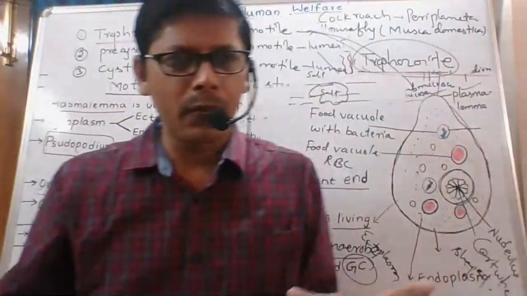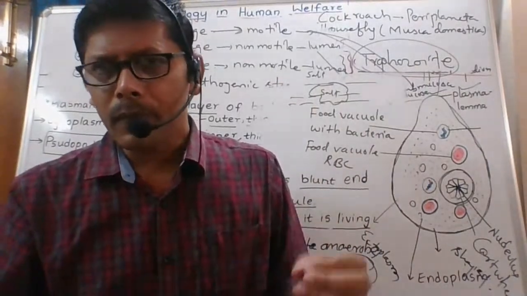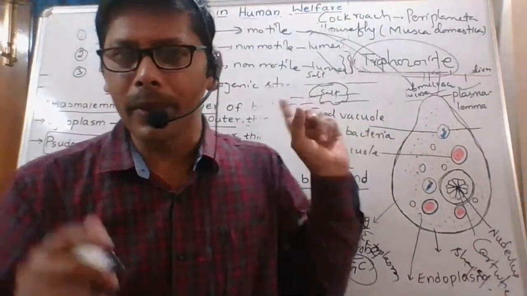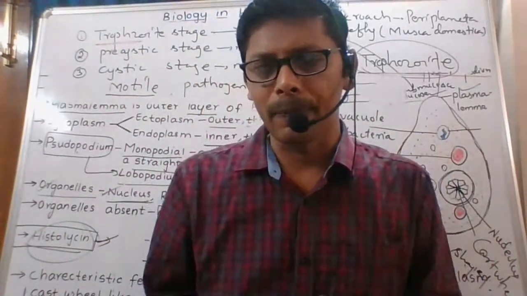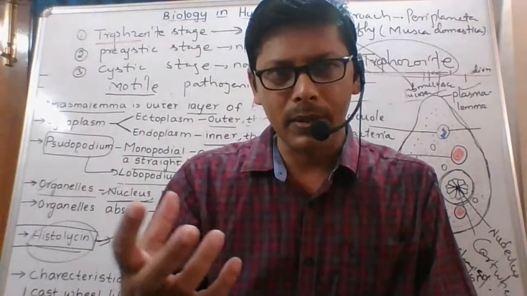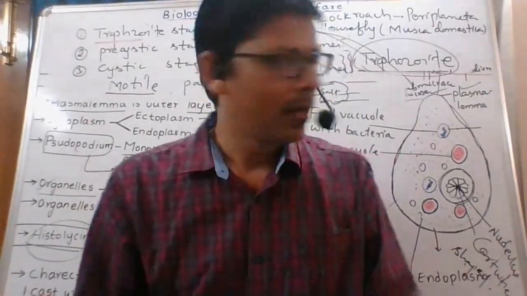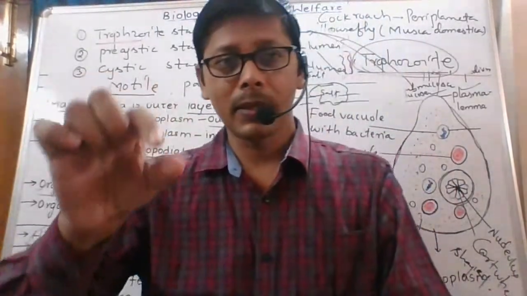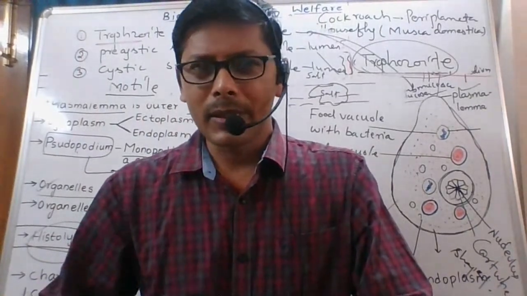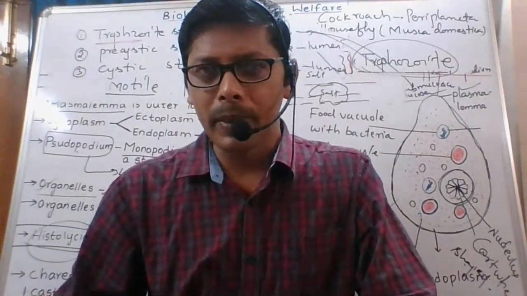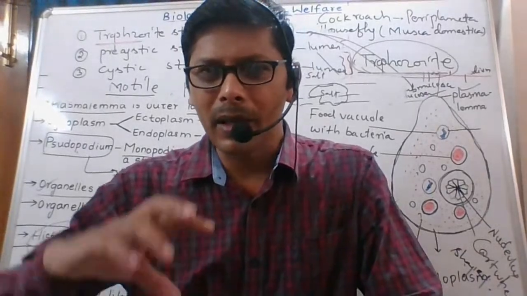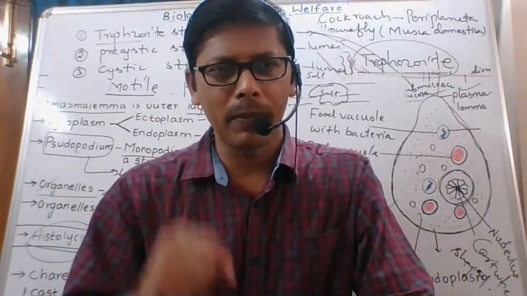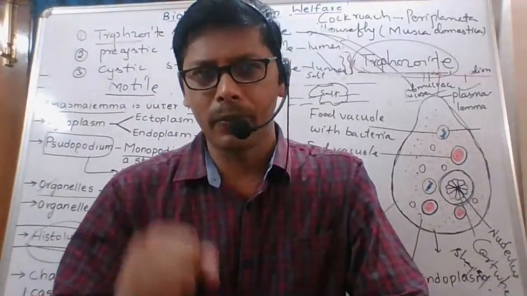How can we identify trophozoite in a person's stool? For example, there is a person who is suffering from amoebiasis disease, that means amoebic dysentery. In his stool, in his fecal matter, these stages are present. Pre-cystic stages are present. Cystic stages are present. There will be abdominal pain, irregular bowel movements. There will be mucus in the fecal matter, and there will be blood in fecal matter.